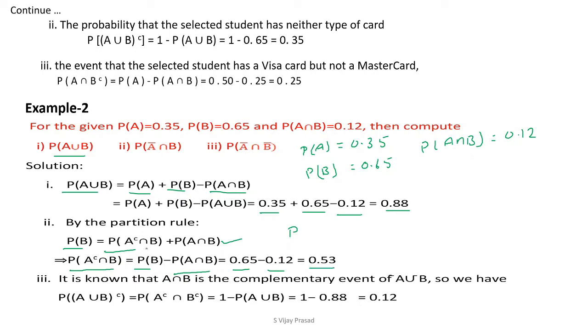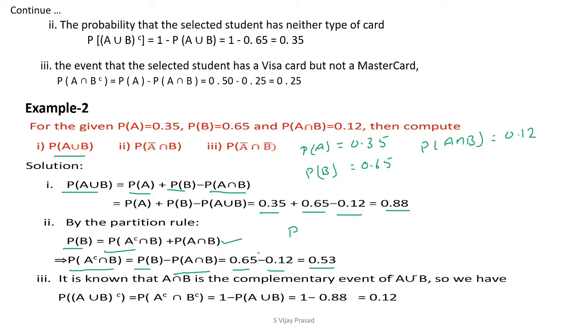Third one, you have to get P of A complement intersection B complement. How are we going to get it? Now by De Morgan's law, we know one formula: A union B whole complement is equal to A complement intersection B complement. Now this is De Morgan's law.